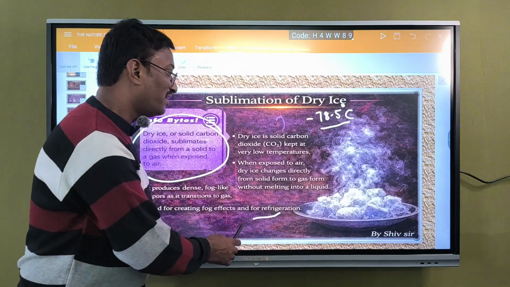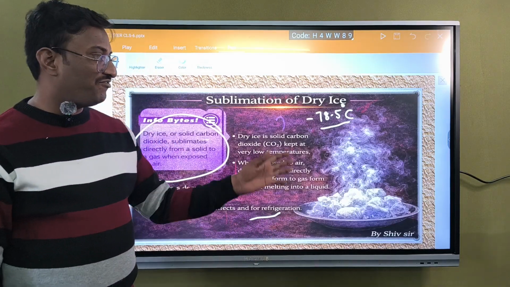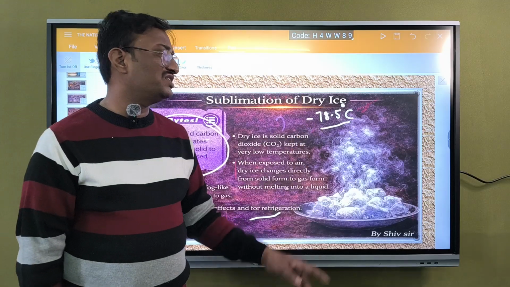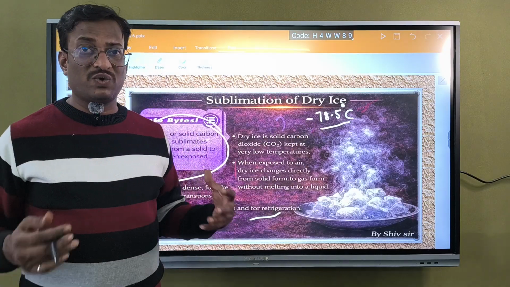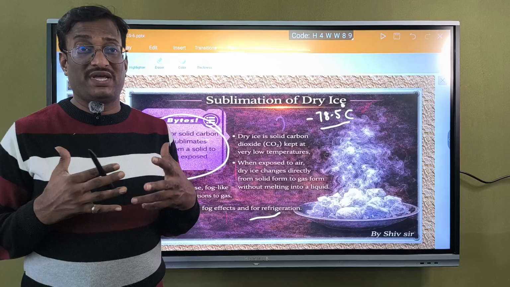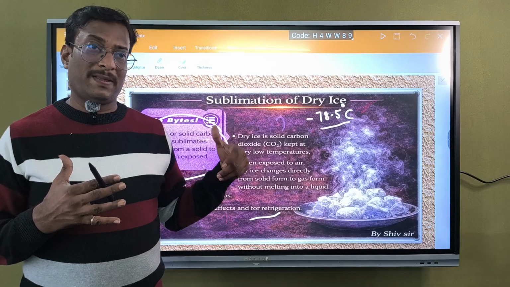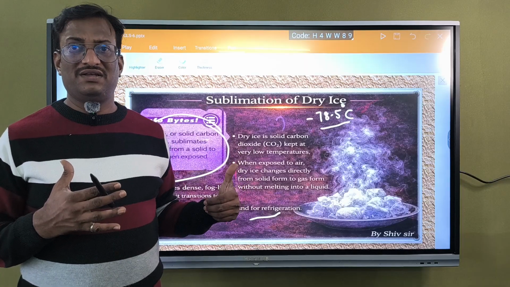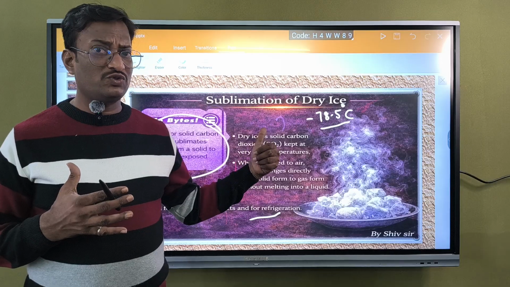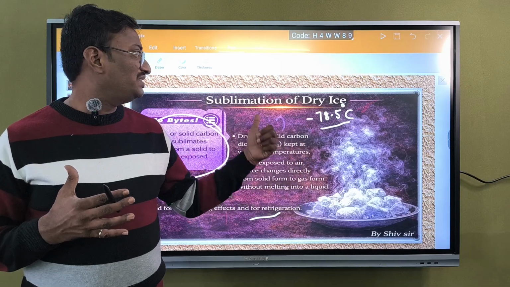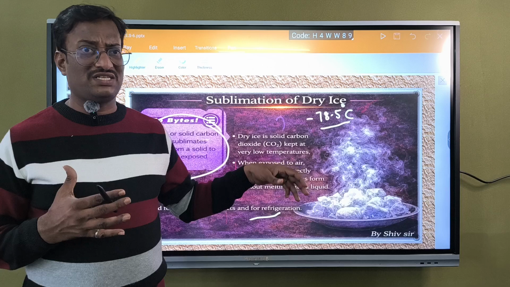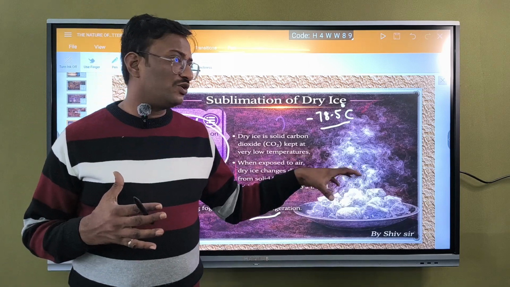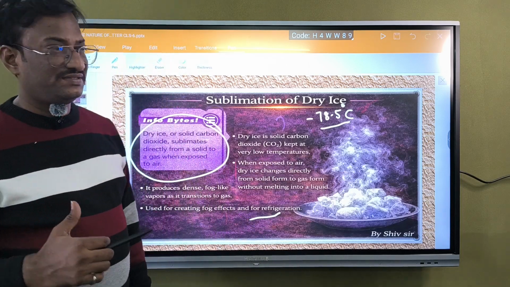Even in the refrigerator, this dry ice is used to get a fog atmosphere inside. In refrigerators, we use chlorofluorocarbons, along with dry ice, which is also a carbon compound, in order to get fog effects.